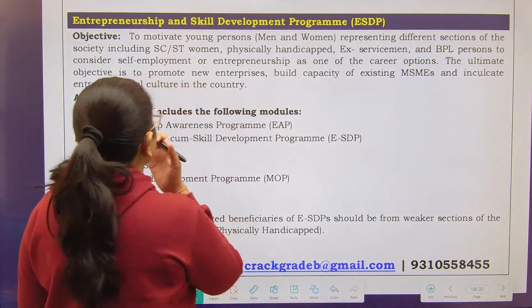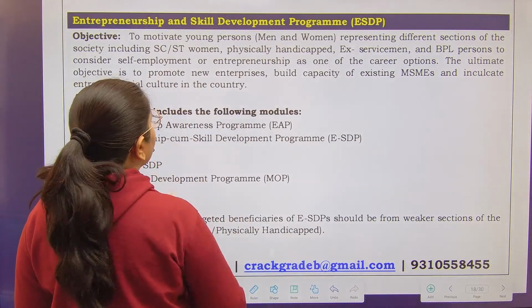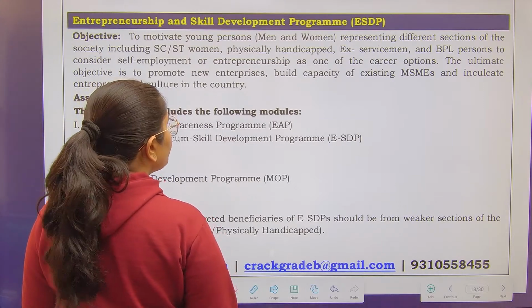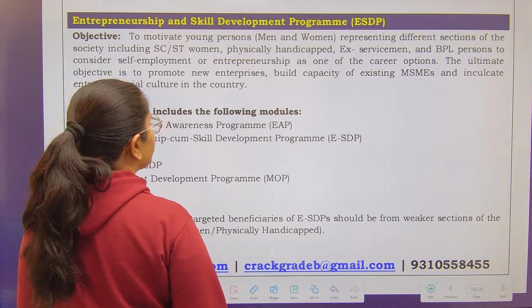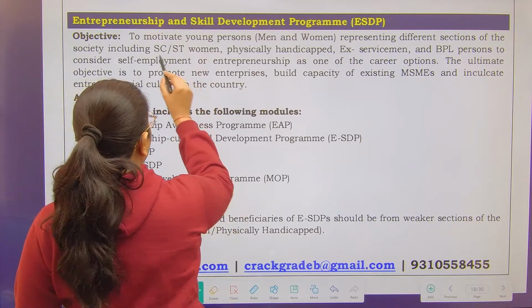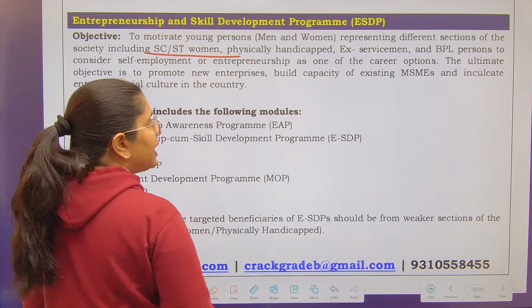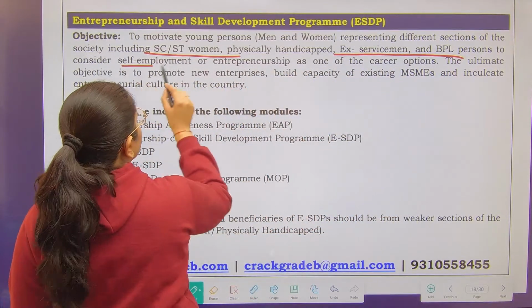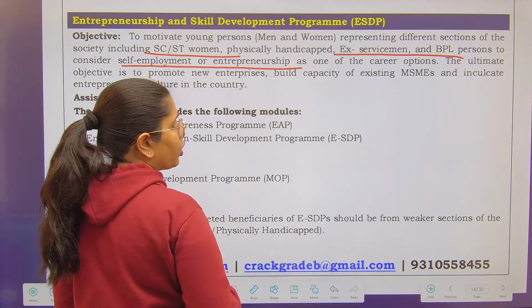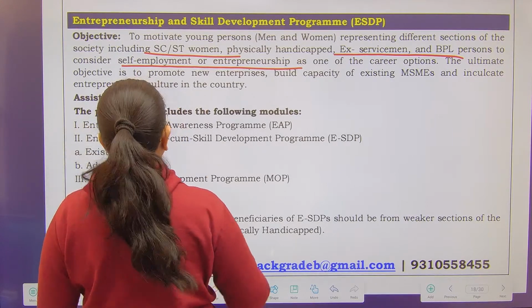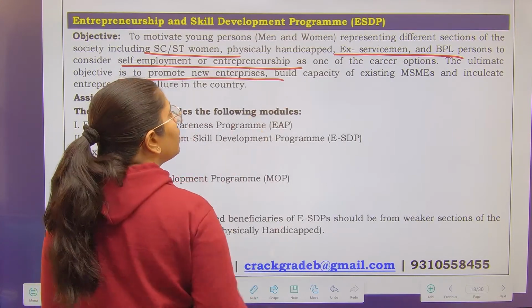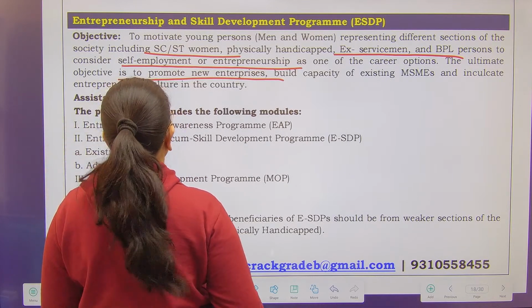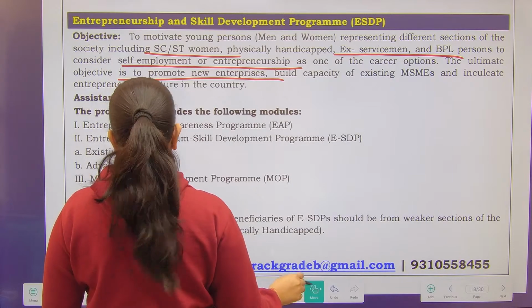Number one, C. The objective of this particular scheme, that is the entrepreneurship and skill development program, is to motivate young persons representing different sections of society, that is SC/ST, women, physically handicapped, ex-servicemen and BPL persons, to consider self-employment or entrepreneurship as one of the career options. The ultimate objective is to promote new enterprises, build capacity of existing MSMEs and inculcate entrepreneurial culture.